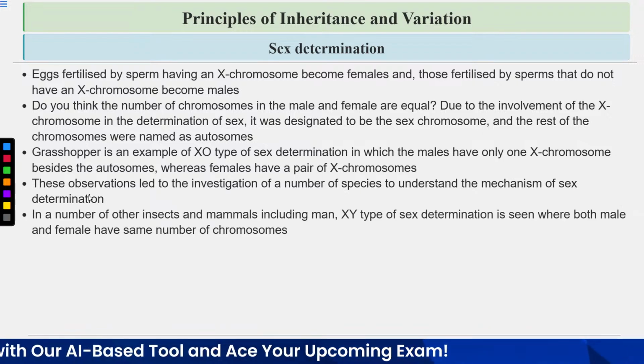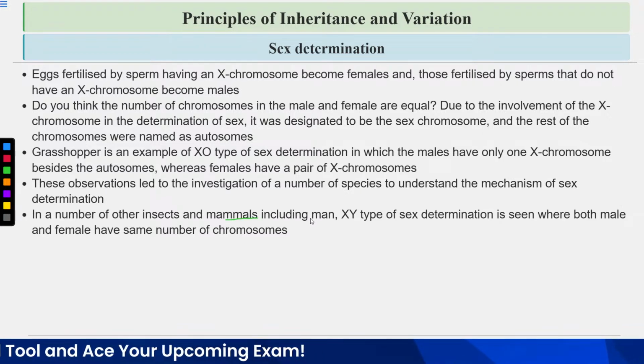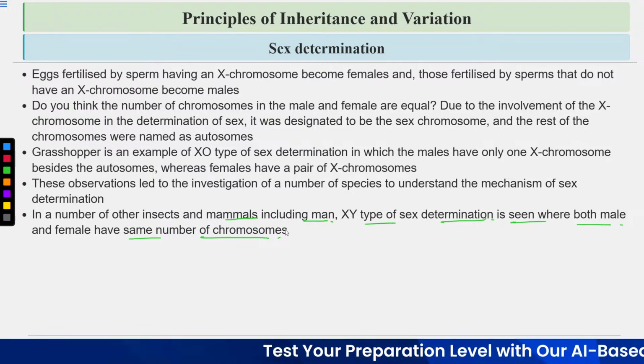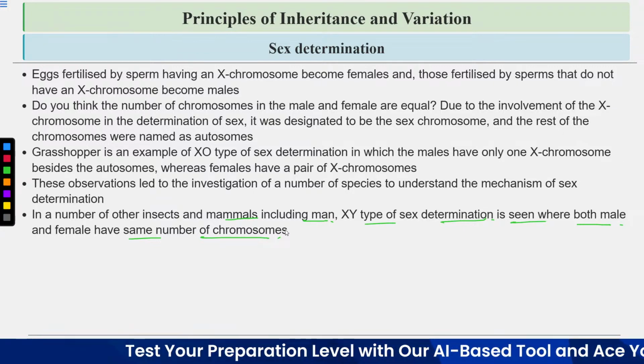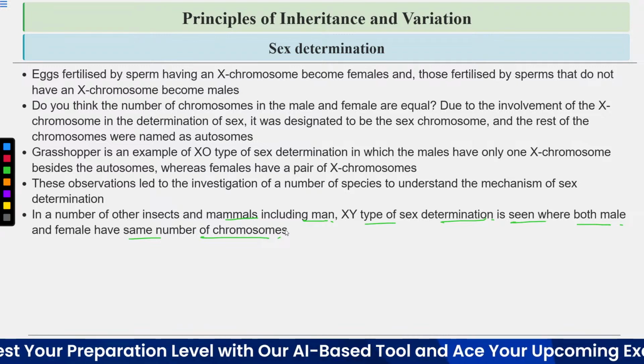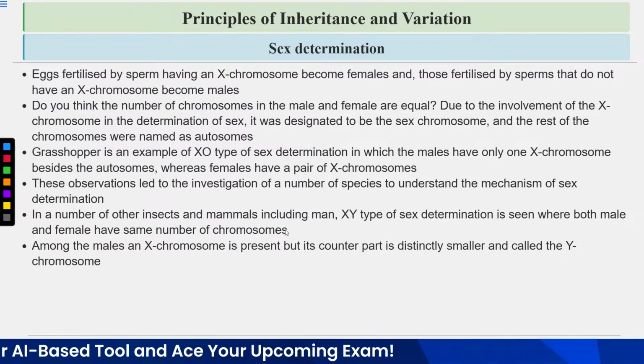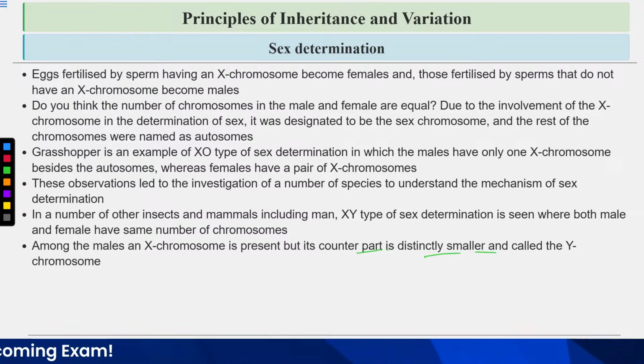In a number of other insects and mammals, including man, XY type of sex determination is seen, where both male and females have the same number of chromosomes. Like in humans, both females and males have 46 chromosomes. Among the males, an X chromosome is present, but its counterpart is distinctly smaller and is called the Y chromosome. So the Y chromosome is smaller, shorter than the X chromosome.